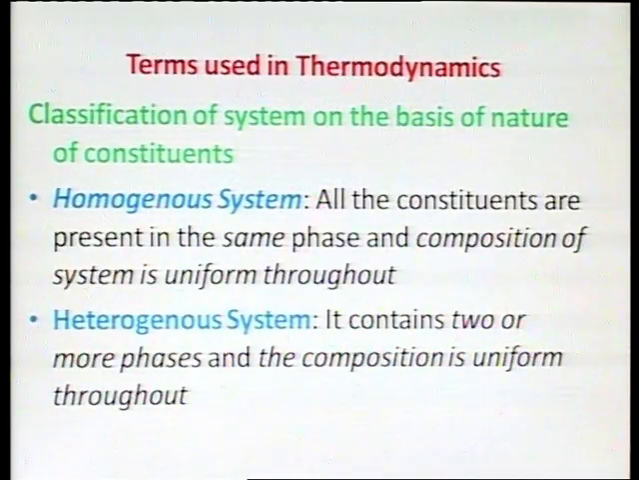Such a system is known as a homogeneous system. Then what is a heterogeneous system? A heterogeneous system contains two or more phases and the composition is not uniform throughout. Such a system is known as a heterogeneous system. So, we have two types of system. In thermodynamics, we have homogeneous as well as heterogeneous systems on the basis of nature of constituents.